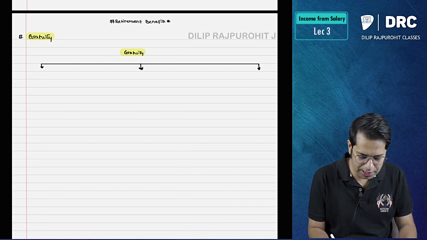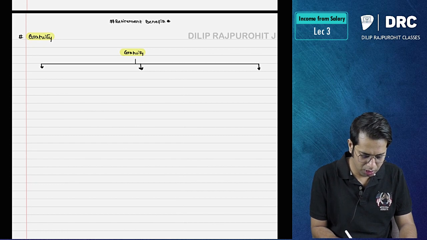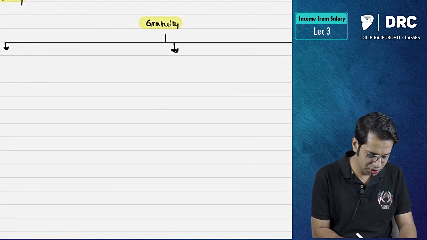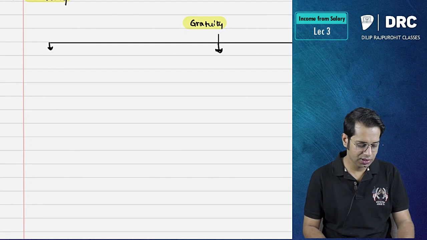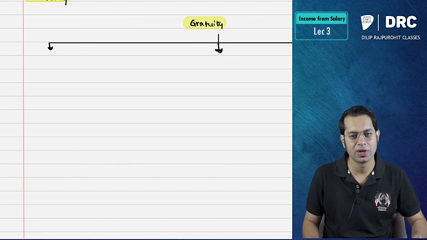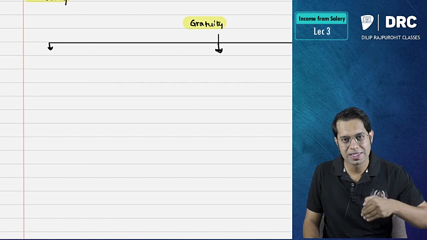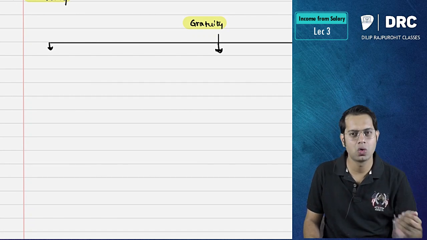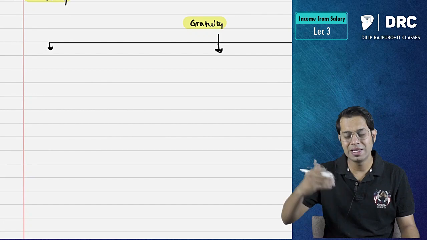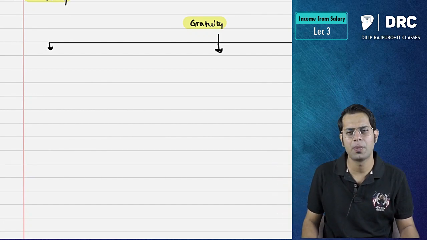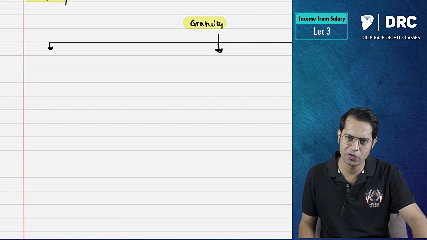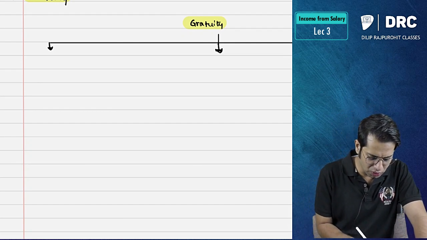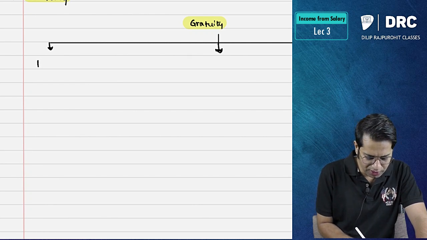Now check when is this gratuity received. What should I check? You should check when is this gratuity received. Is the gratuity received while you are still an employee during the course of your employment, or is it received by legal heirs upon death of the employee, or is it received after retirement of the employee? So we should see when is this gratuity received.